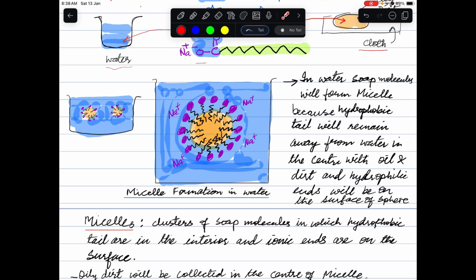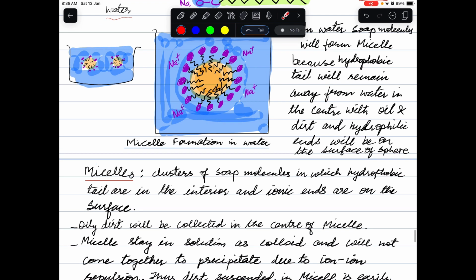Hydrophilic ends will be on the surface of the spherical arrangement. So this leads to the formation of micelle. And what is a micelle? A micelle is a cluster of soap molecules in which hydrophobic tails are in the interior and ionic ends are on the surface. Hydrophobic tails are interior and hydrophilic ends are on the surface.